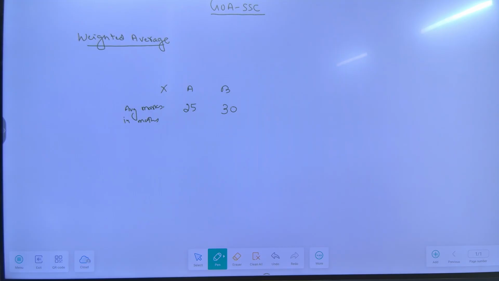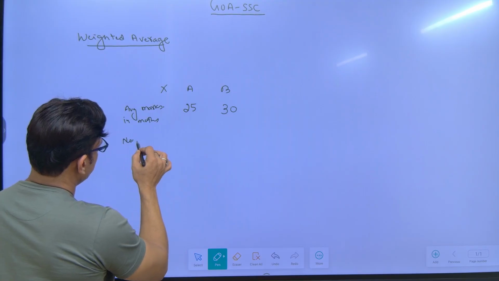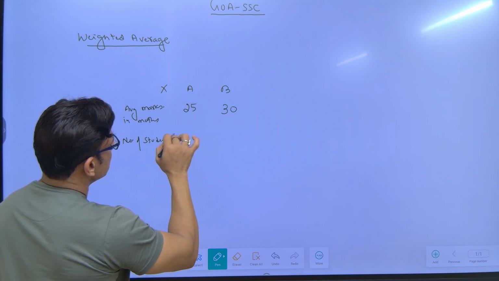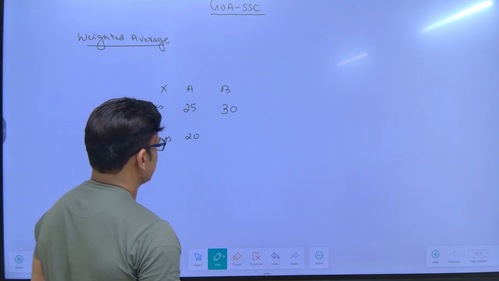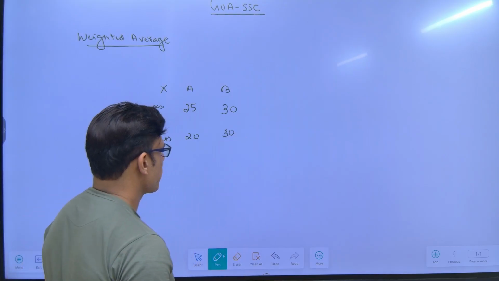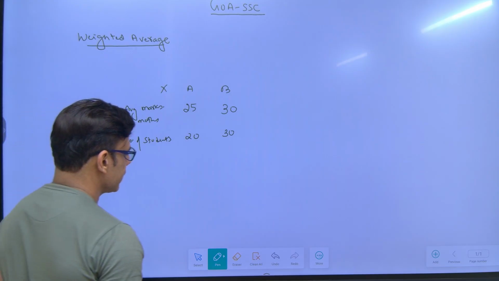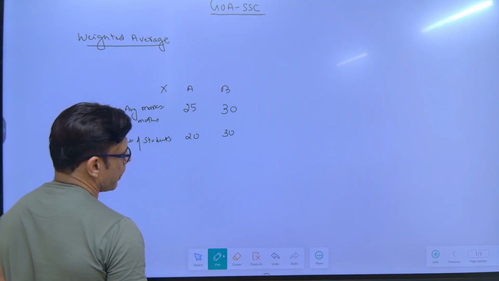It is found that the average marks in maths is 25 for class 10th A and 30 for class 10th B. And it is also given that the number of students in class 10th A is, let's say, 20, and let's say 30. So class 10th A has 20 students, and class 10th B has, let's say, 30 students.